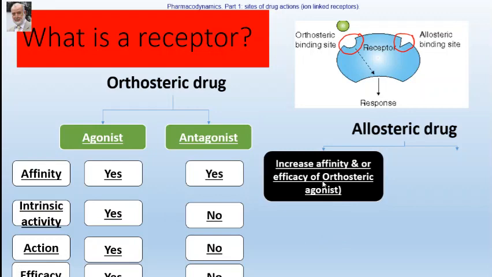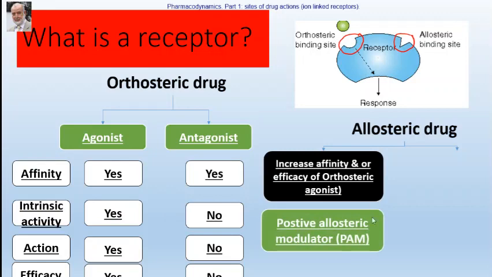This is first. Therefore, what does an allosteric drug do? It increases either the affinity, intrinsic activity or efficacy of the orthosteric agonist. So what will happen? In this case, there is an increase in the response of the orthosteric agonist. This is known as positive allosteric modulators, or PAM.